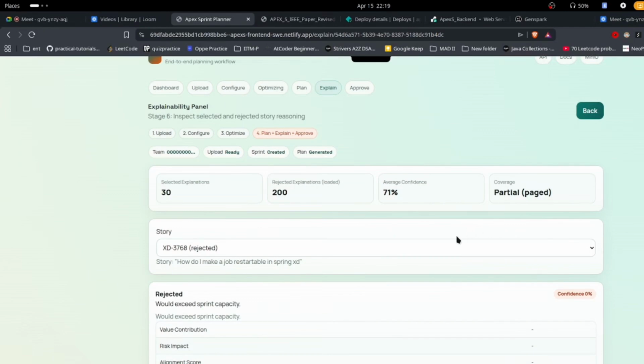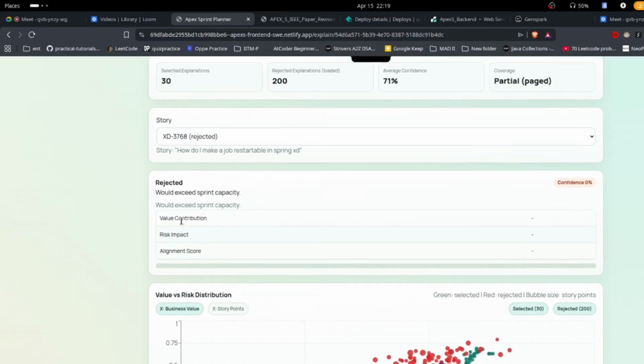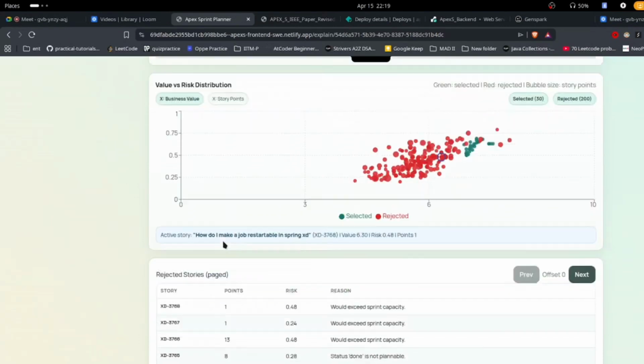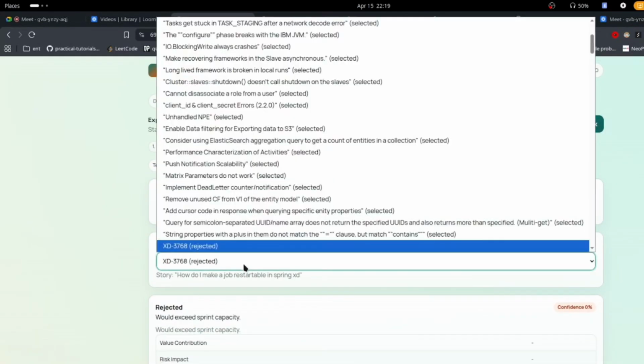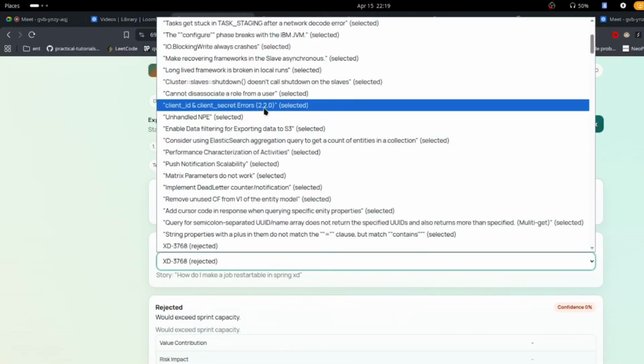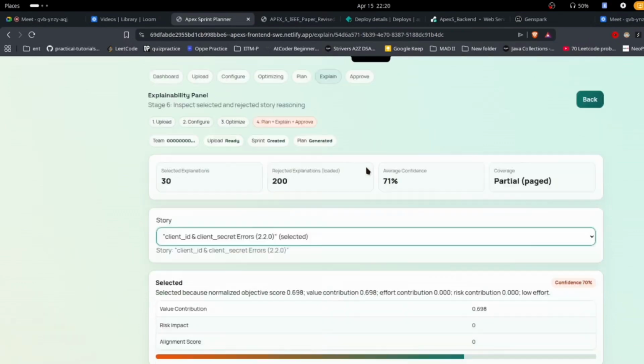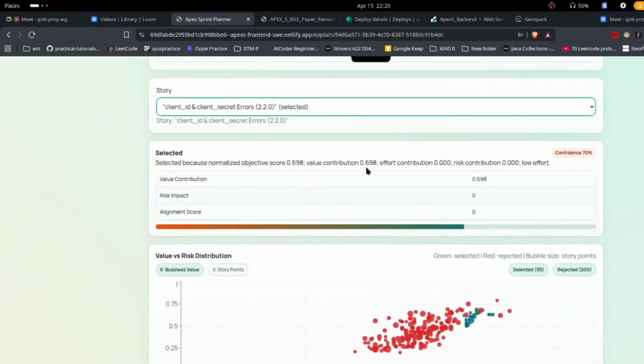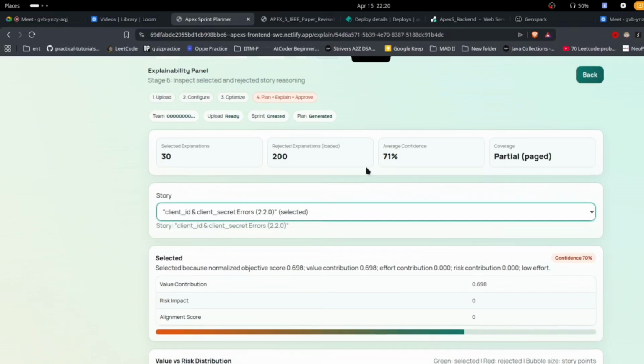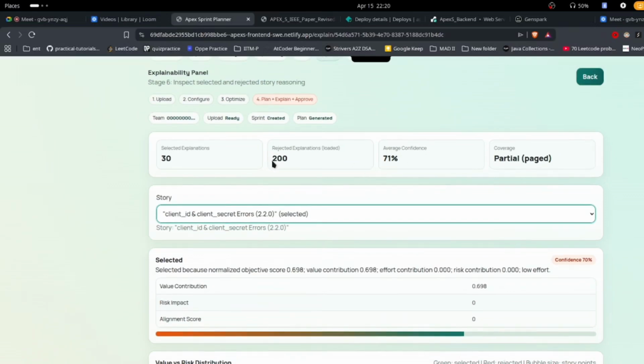or capacity pressure. So we can see why this has been rejected over here, and what will happen, what the risk impact and the risk distribution are, and based on it, we could see why this was selected, the confidence score of it, the value contribution, and the rejected explanations. Everything has been provided.